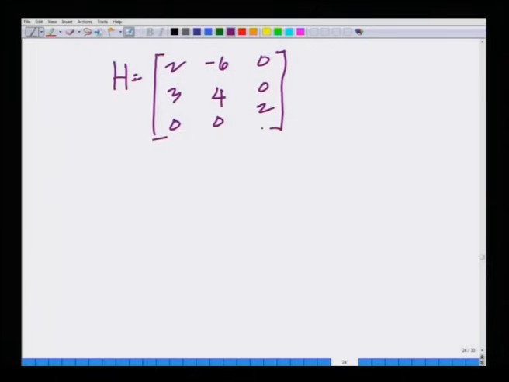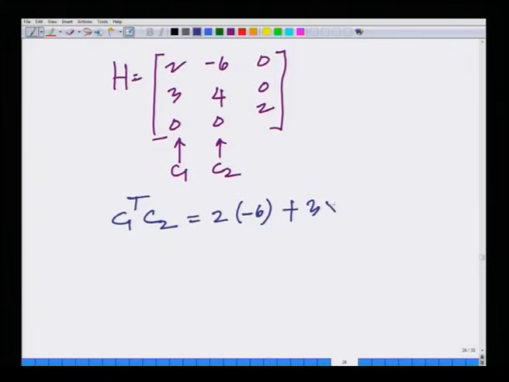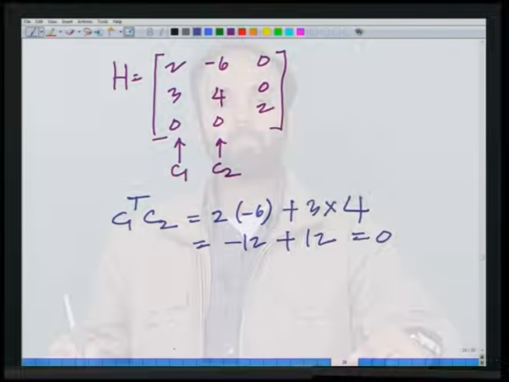Now, if you take a look at these columns, look at C1, C2, look at C1 transpose C2, that is nothing but 2 into minus 6 plus 3 into 4 equals minus 12 plus 12 equals 0. Hence, these two columns are in fact orthogonal to each other.